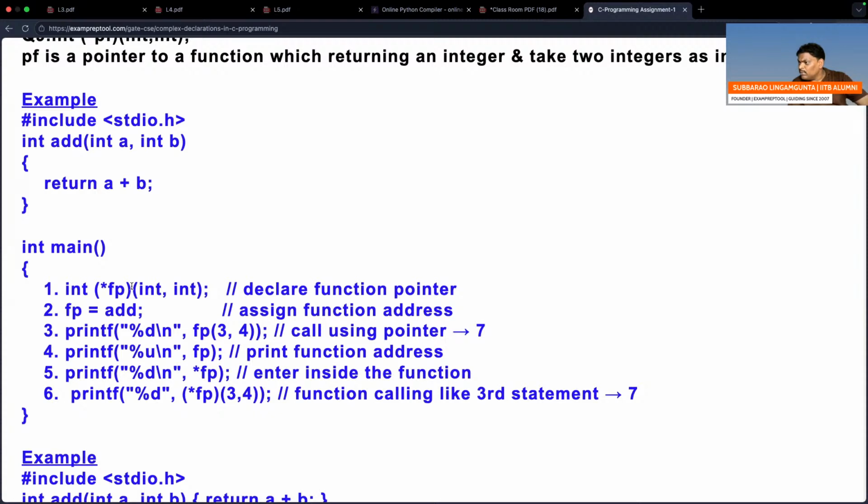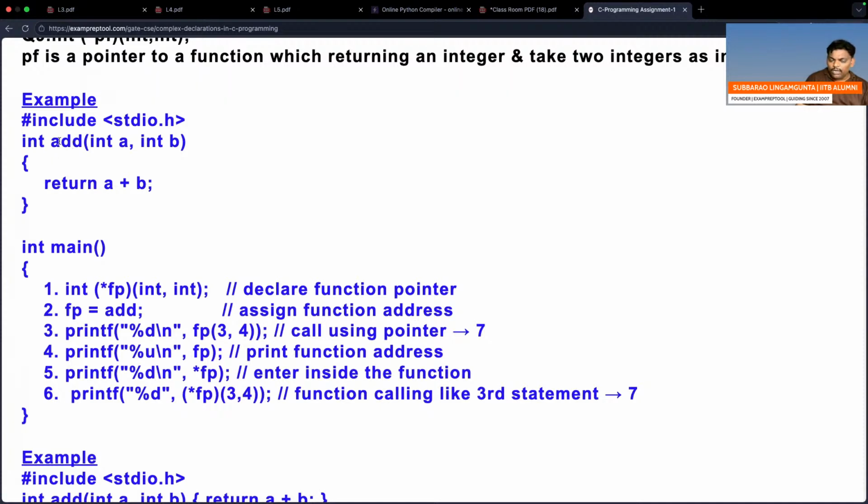Pointer variable means what? Address. Address of what? Address of a function. Okay, fine. So next, you declare, and remember, fp is eagerly waiting for an address, but the address of a function. See, it is a function. Function name means base address. Array name means base address. Function name means base address.